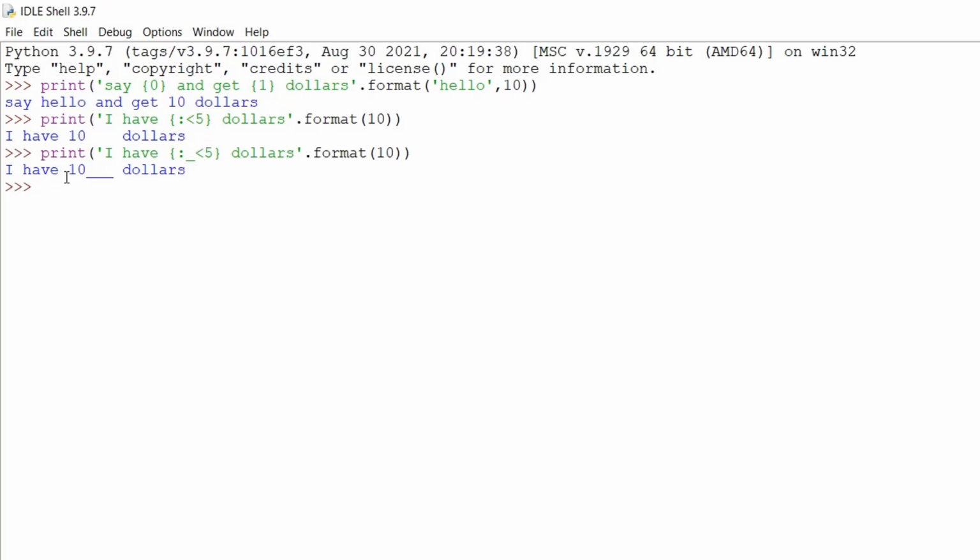Okay. Now this one we cannot do using our old way of formatting. As I said, we use dollars, we use the percentage sign to do the formatting, but we cannot have a result like this with the old formatting way. Okay, we can only do this with the new formatting way, that is dot format.